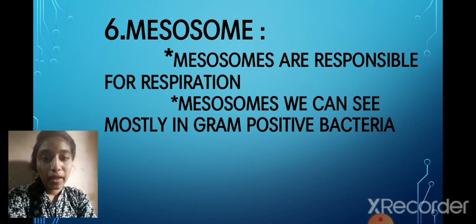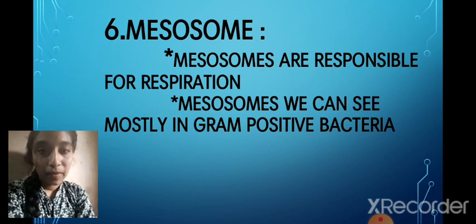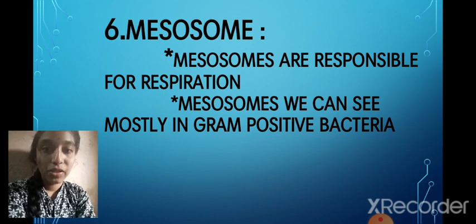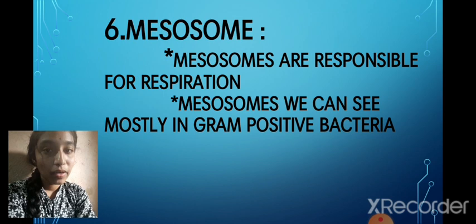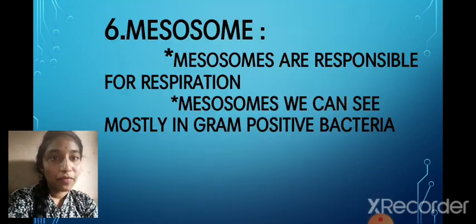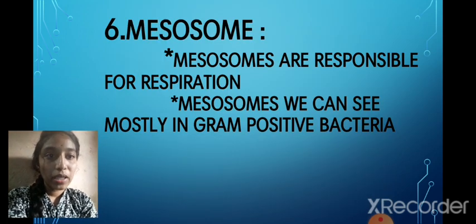So here I'll say one thing. We respire through lungs, and fishes or any aquatic animals respire through gills. The bacteria can also respire, by mesosomes.